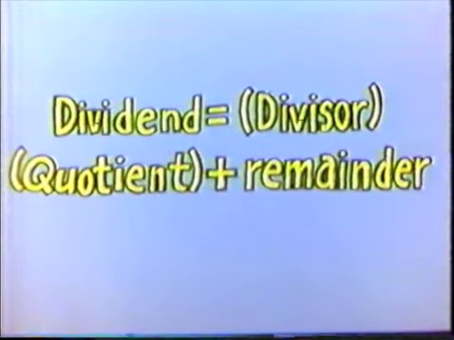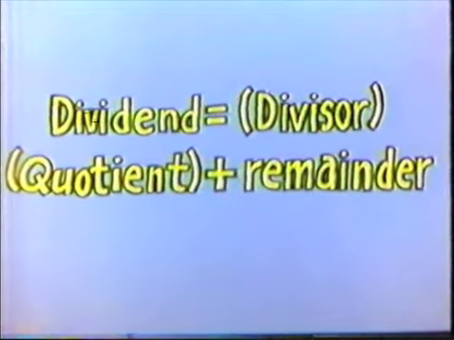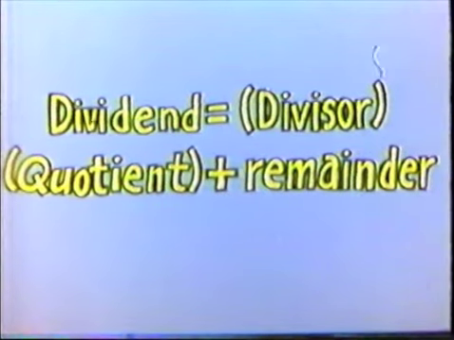Its degree is 4. That's 1 less than the degree of the dividend, which was 5. So next, we enter the appropriate powers of x. x to the 4th, x to the 3rd, x to the 2nd, x to the 1st, and x to the 0 power. Even though we've divided synthetically, the dividend still equals the divisor times the quotient plus the remainder, just like it does in arithmetic long division, baby.